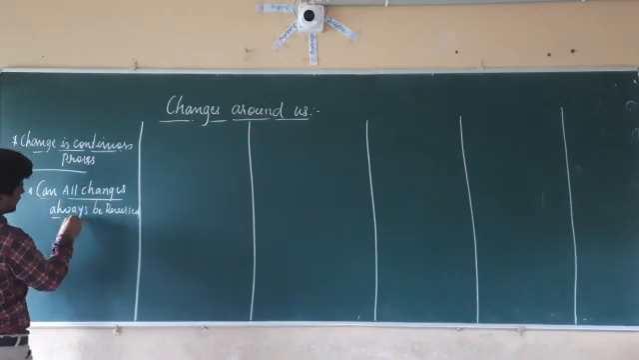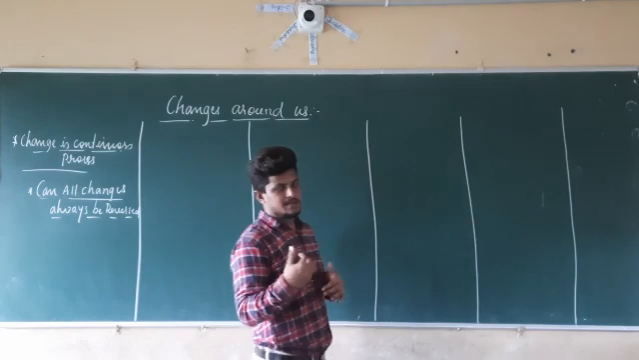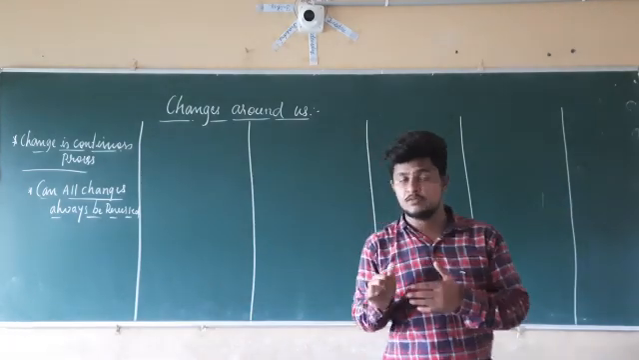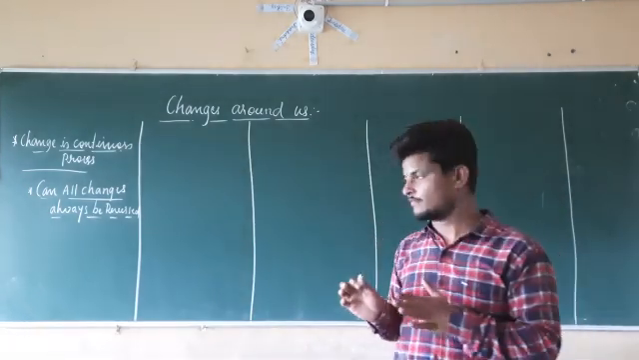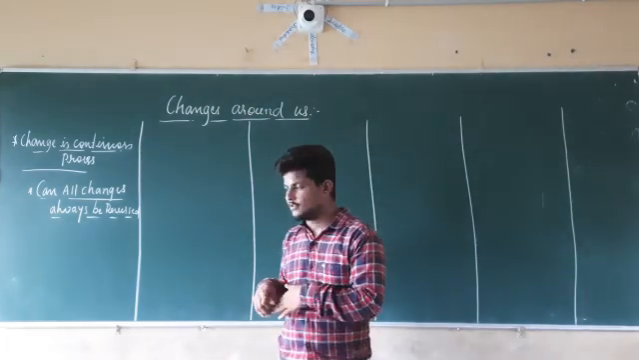Can all changes always be reversed? For that reason, for checking those things, we are going to do an activity. We are going to do 6 activities to check those things. So before that, what is reversible and what is non-reversible?